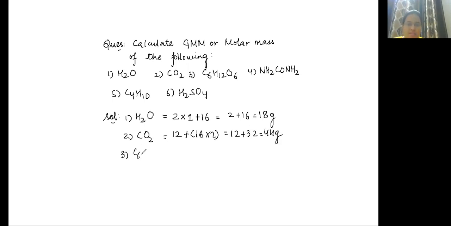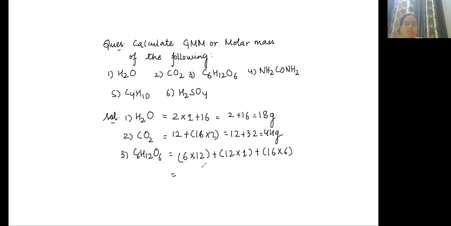Third, C6H12O6. It contains 6 carbon atoms. 1 carbon atom is 12. So 6 into 12, plus 12 hydrogen atoms, 1 hydrogen is 1, so 12 into 1. Sorry, there are 6 oxygen atoms and 1 oxygen atom is 16, so 16 into 6.